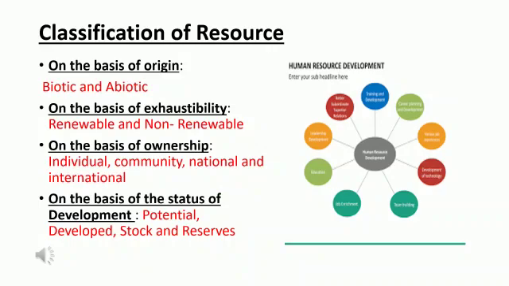Now let us quickly see the classification of resources. Resources have been divided into a number of groups and categories. On the basis of origin, it has been divided into biotic and abiotic. On the basis of stock, renewable and non-renewable. On the basis of ownership, we have individual resources, community resources, national and international resources. And on the basis of the status of development, we have potential, developed, stock, and reserve.